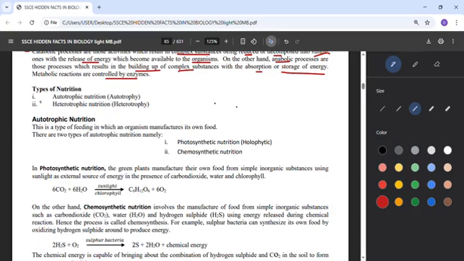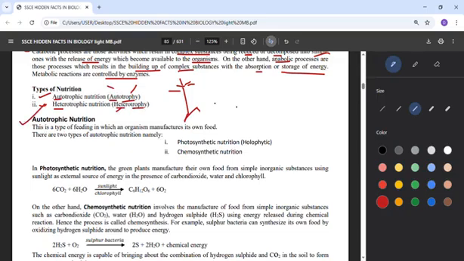The types of nutrition we have: auto and hetero. Autotrophic. Auto means independent. Hetero means getting from different sources. If you look at plants, they are independent when it comes to food. They wait for food to meet them. That's for sun, rain, and light to come and meet them there. So it means they are autotrophs. Troph has to do with feeding, so independent feeding. But hetero, from different sources they get their food, like animals going to different places.